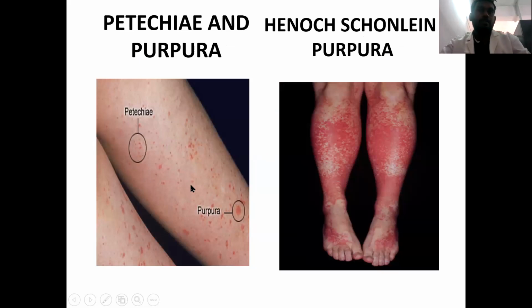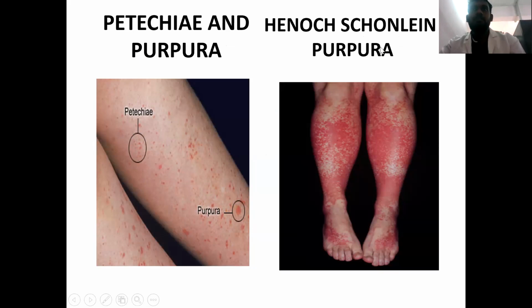Petechiae are the smaller lesions, purpura are the larger lesions. We call it petechiae whenever the lesion size is less than 2 millimeters. If it is 3 millimeters to 1 centimeter, we call it purpura. And anything beyond 1 centimeter, we call ecchymosis.